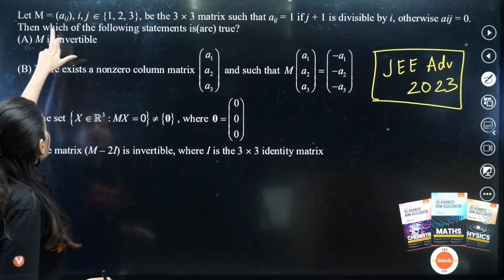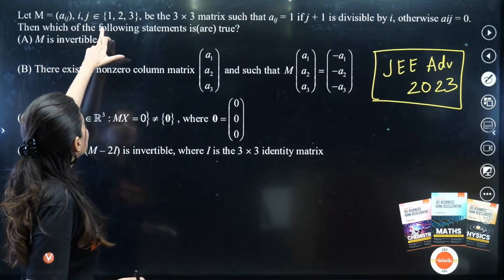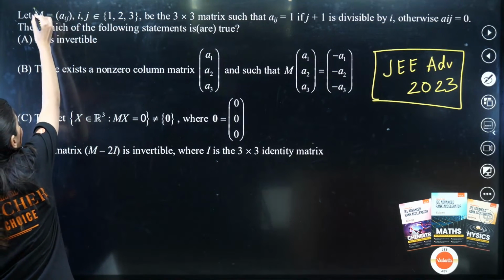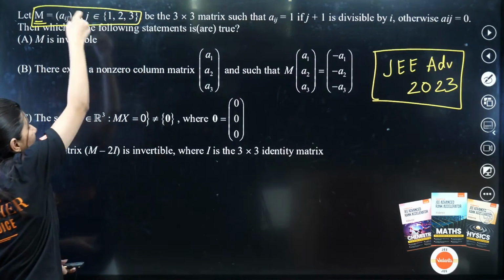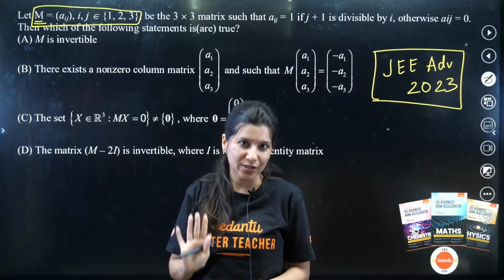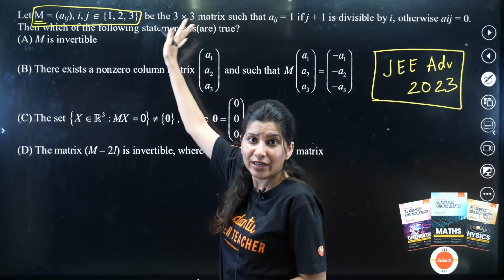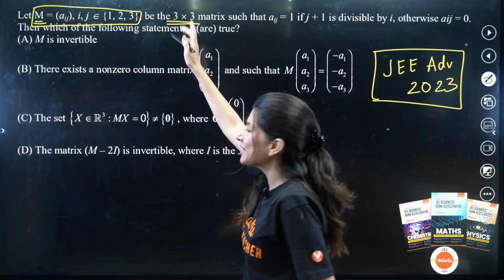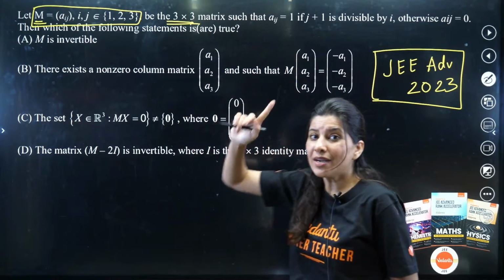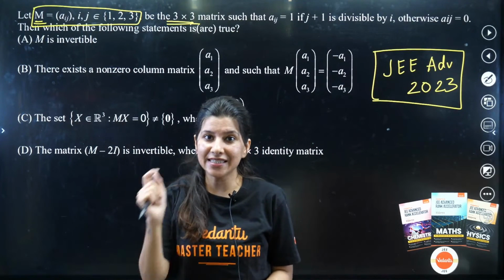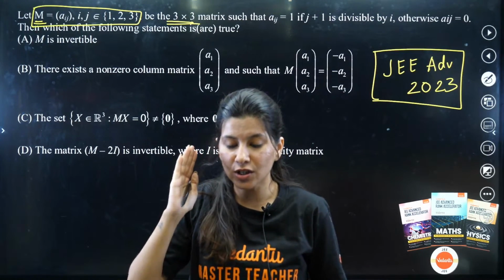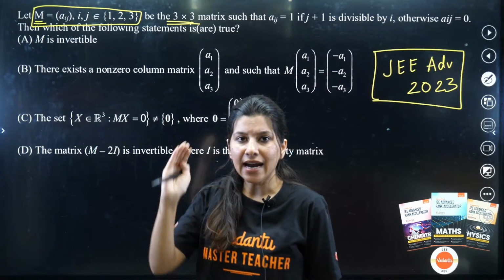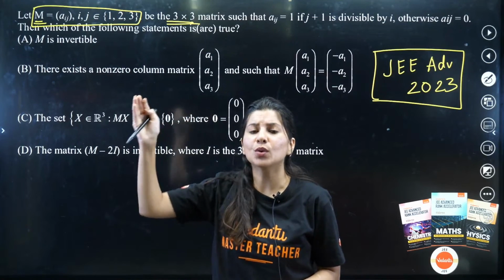So let M equal a_ij, where i, j is 1, 2, 3, be a 3 cross 3 matrix, okay? So basically M is a matrix. From here also we can extract this information that M is a 3 cross 3 matrix, right? They don't have to give it, but JEE Advanced being modest, they are giving this as well. So M is a 3 cross 3 matrix. You understand how I read the question. Please don't just jump in looking for the solution only. Just understand how I approach the question, how slowly I read the question.